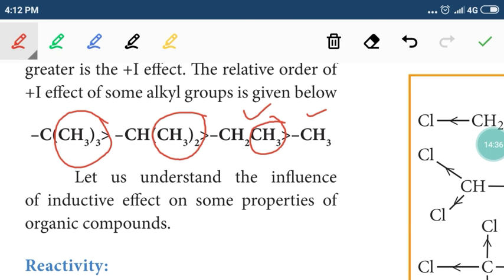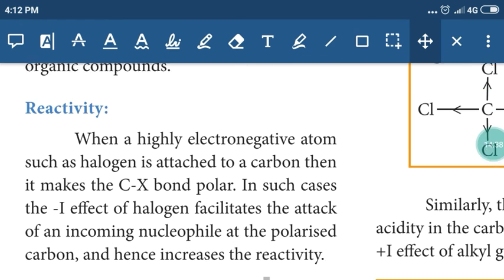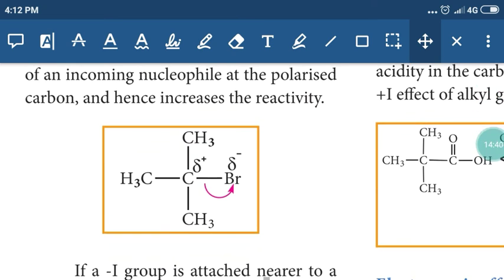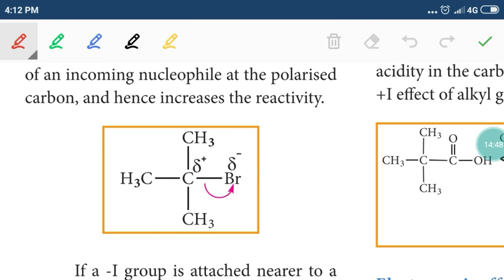And what about the effect of inductive effect? Inductive effect makes changes in chemical reactions. It affects the rate of the reactions. You take tertiary butyl bromide. The reactivity will be increased because of minus I effect.